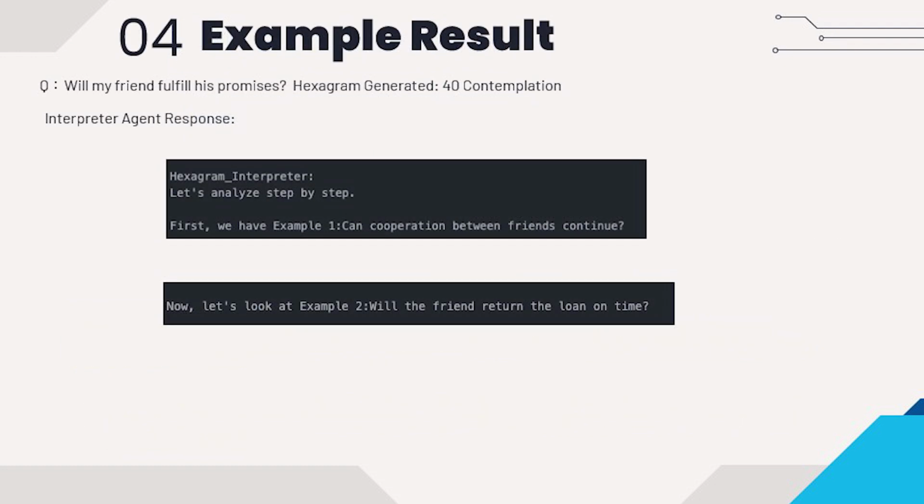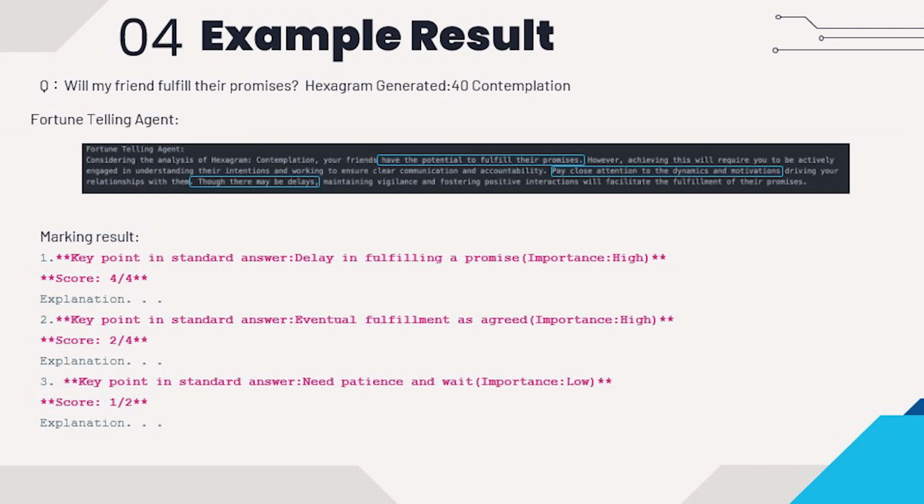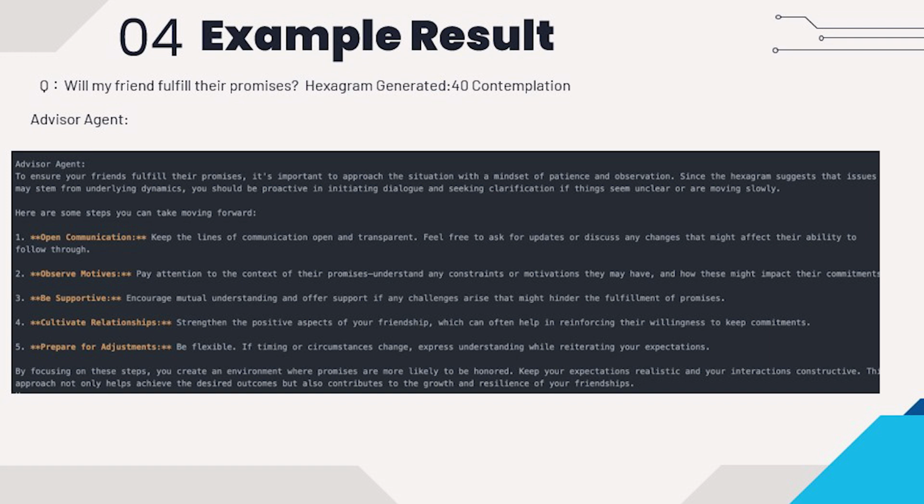Here I will show a concrete example. The user asks, will my friend fulfill his promises? And a hexagram is generated. First, the interpreter agent receives 2 similar questions and tries to analyze how the hexagram from those questions is interpreted. Then, back to the question itself, it picks some useful information from the hexagram and tries to give an overall hexagram image. Then the fortune-telling agent gets involved, receives the interpretation, combines it with the question itself, and tries to answer the question directly. From the result, you can see our response almost covered all the key concepts, but some points got deducted. Finally, the advisor agent gets involved and, based on the answer, provides some suggestions.